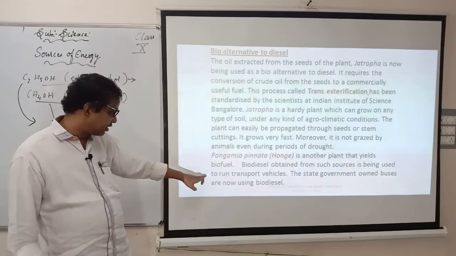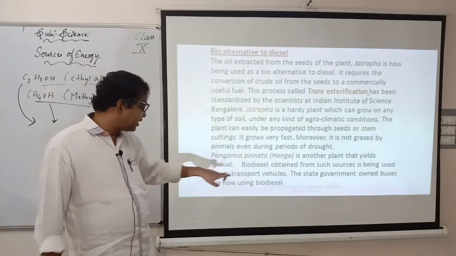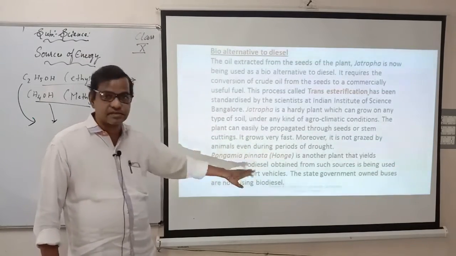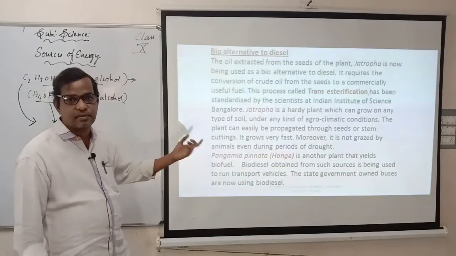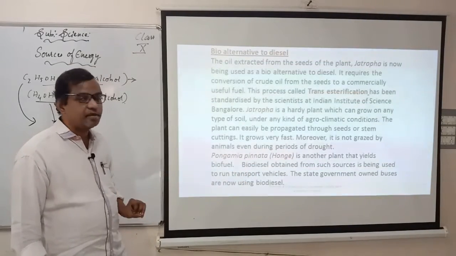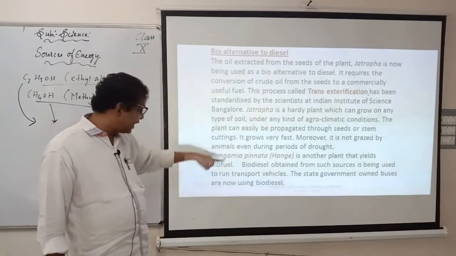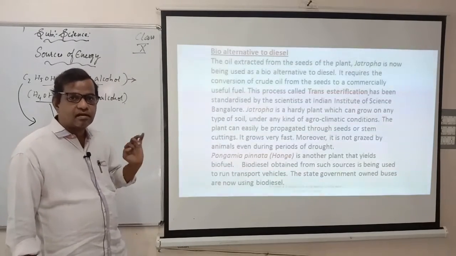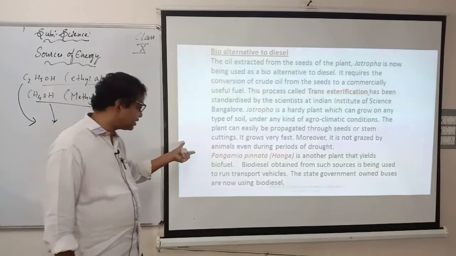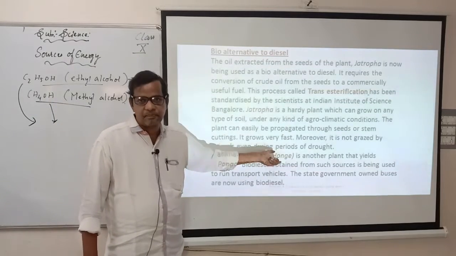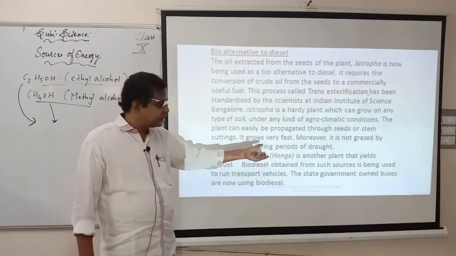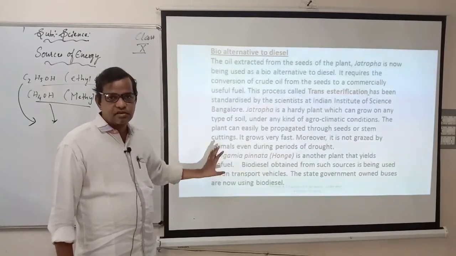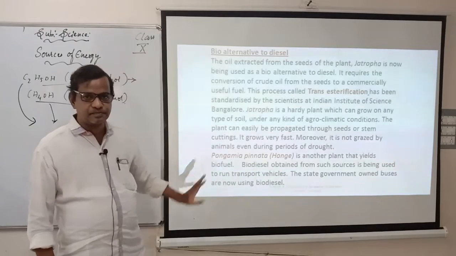Mainly you can observe here is another plant that yields biofuel. Biodiesel obtained from such sources is being used to run transport vehicles. That's why I told you transport vehicles means maybe petrol, diesel. That's why we are going for more Jatropha seeds and Honge seeds. And one thing you remember, in multiple choice or in 1 mark question you may be asked what is the scientific name of Honge. It is in our textbook also. The scientific name of Honge is Pongamia pinnata. This you should remember, the name. It is very important for you.